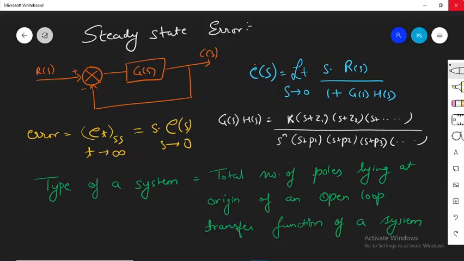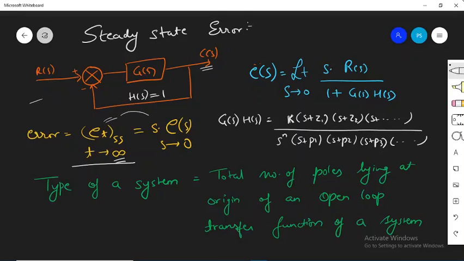Okay, so if you have any generic control system, here you can see that this is representing a general control system having unity feedback path, or I can write that here H(s) value is equal to 1. For this system, if you want to find out the steady state error, by steady state we mean that in time domain the error of the system when time tends to infinity. That we'll call as the steady state error. So this is in time domain.